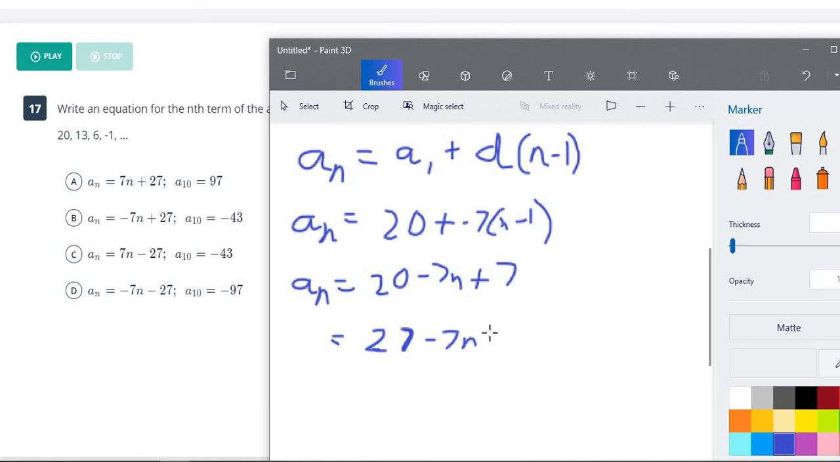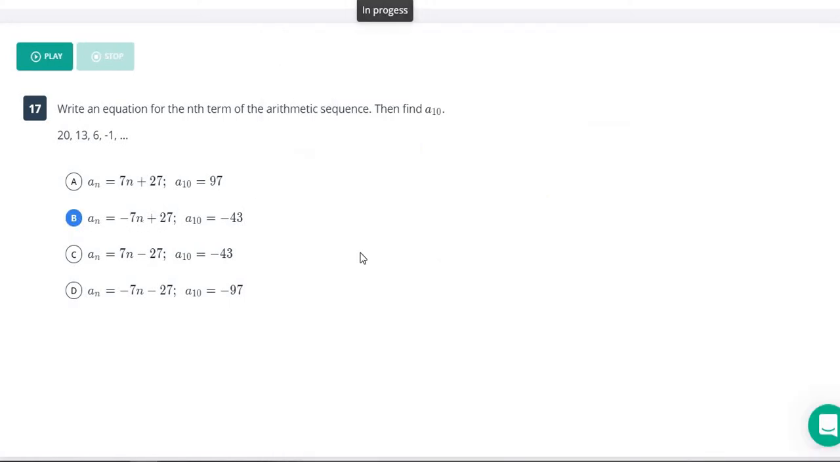So now that we have this equation, well, we don't even really have to do any actual math here because it's going to be positive 27 minus 7n. So we already know this is going to be our answer here. It's going to be B.